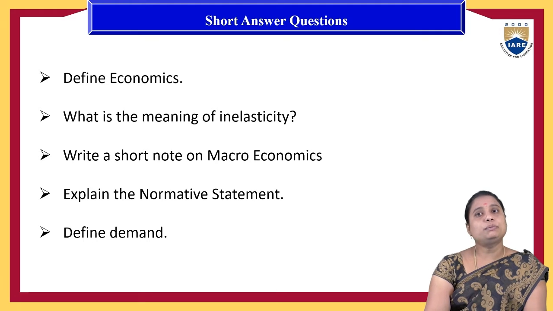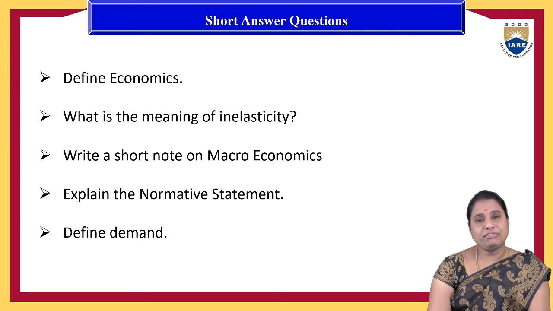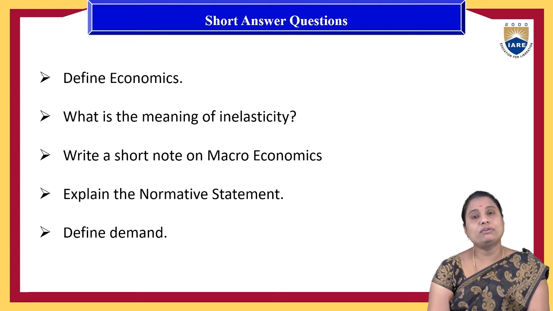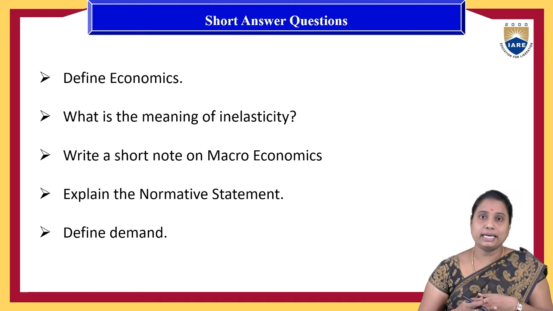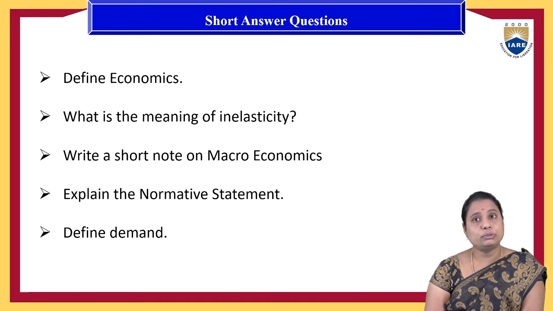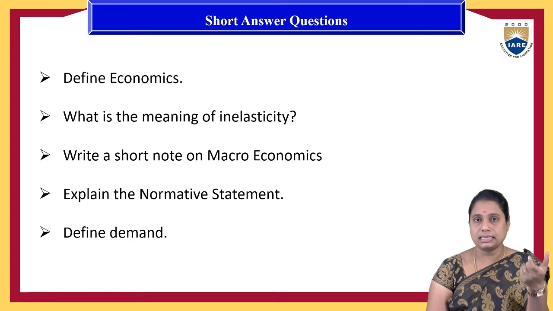Next is to explain the normative statement. We will find this concept under the nature of demand. Demand has various kinds of natures: it is closer to microeconomics, and it works as a backdrop of macroeconomics. It is a normative statement, which means it is based on the situation, but it is not automatic or static, which means any solution depends on the real-time problem that occurs.